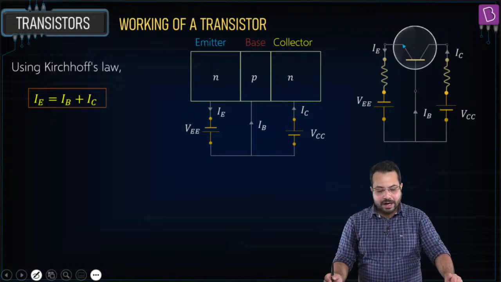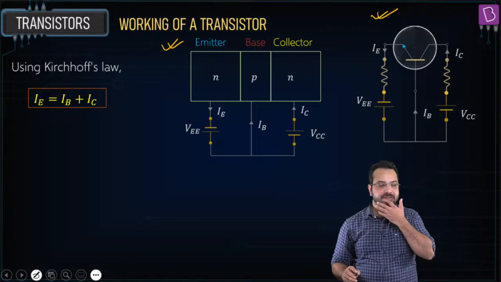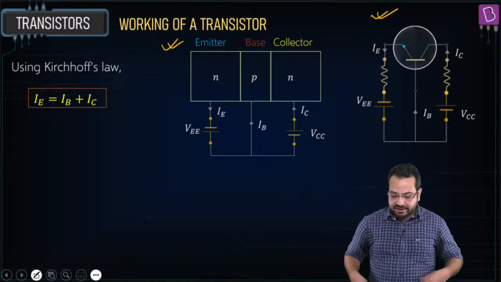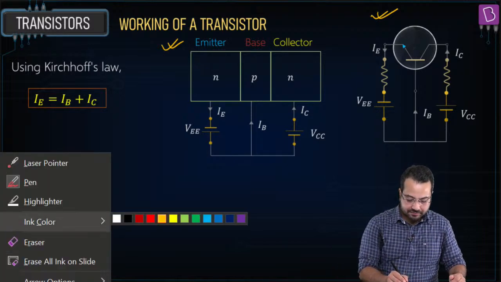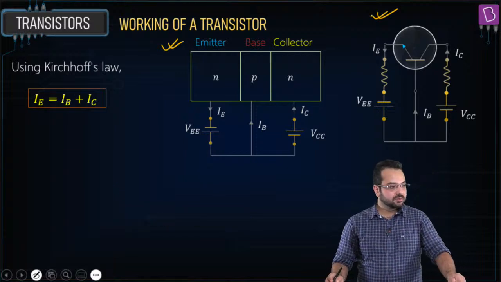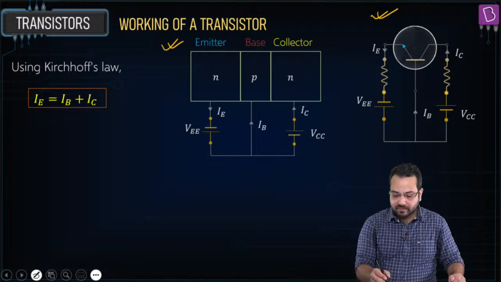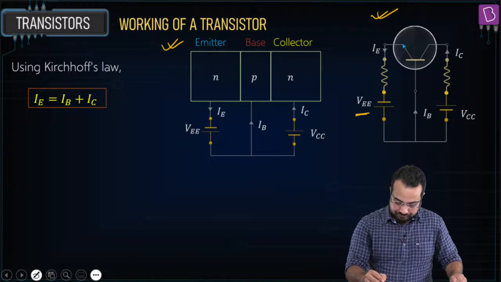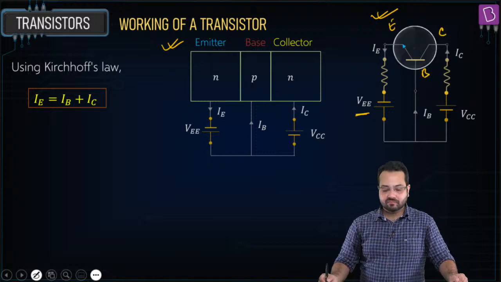Okay. So I want you to compare these two diagrams and see if they are equivalent. Just check. So this is the emitter, this is the base, this is the collector.